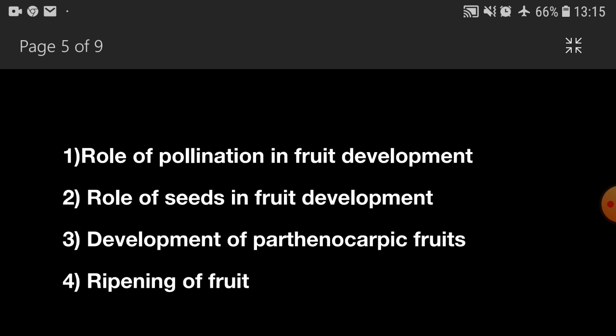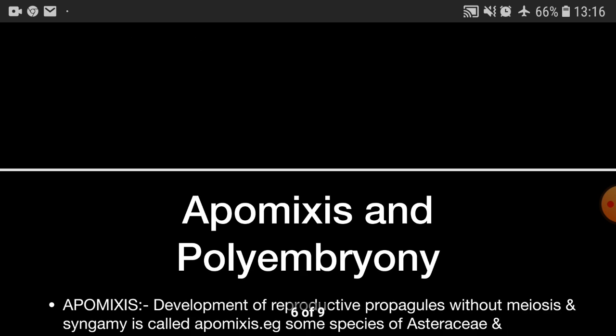Transformation of chloroplast to carotenoid rich chromoplast and accumulation of anthocyanins give characteristic color to the ripe fruits. Accumulation of flavoring components contribute to the flavor and aroma of ripe fruits. In certain fruits, ripening is accompanied by an increase in respiratory climacteric. A fruit ripening hormone, that is ethylene, also plays an important role in the ripening of certain fruits. So this is about the fruits, how they are formed, how they ripen.